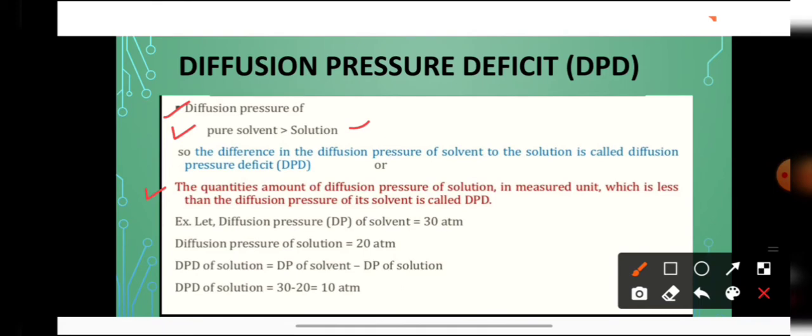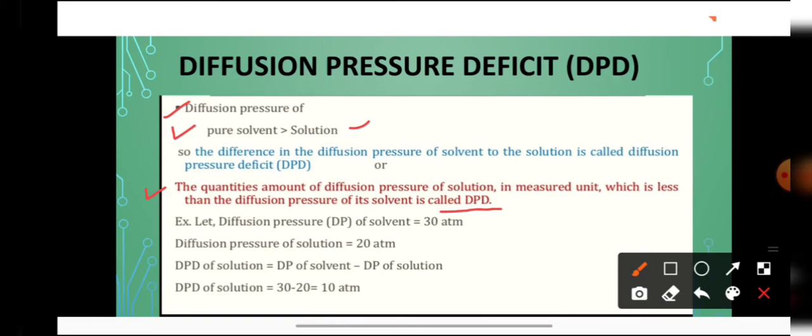DPD. I have told you कि प्योर वाटर जो है उसका मैक्सिमम डिफ्यूजन प्रेशर है जब हम उसके अंदर सल्यूट्स ऐड कर रहे हैं और उसको सोल्यूशन बना देंगे. What is solution? Solution is the sum of solute plus solvent. So pure water is having maximum diffusion pressure. When we are adding solutes to it, तो उसका डिफ्यूजन प्रेशर जो है वो डिक्रीज हो गया. कितना डिक्रीज हुआ? This is known as what? DPD, that is diffusion pressure deficit.